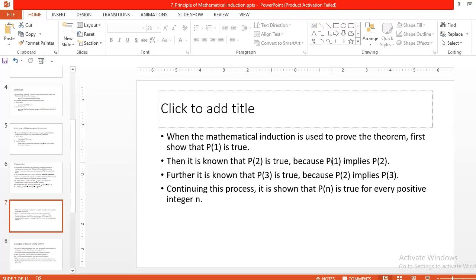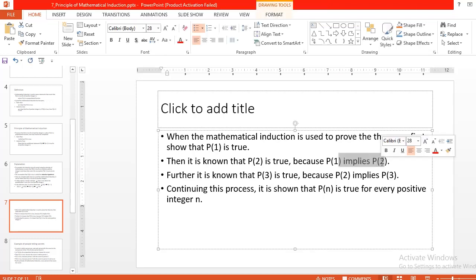Further, it is known that P of 3 is true because P of 2 implies P of 3. Continuing this process, it is shown that P of n is true for every positive integer n.